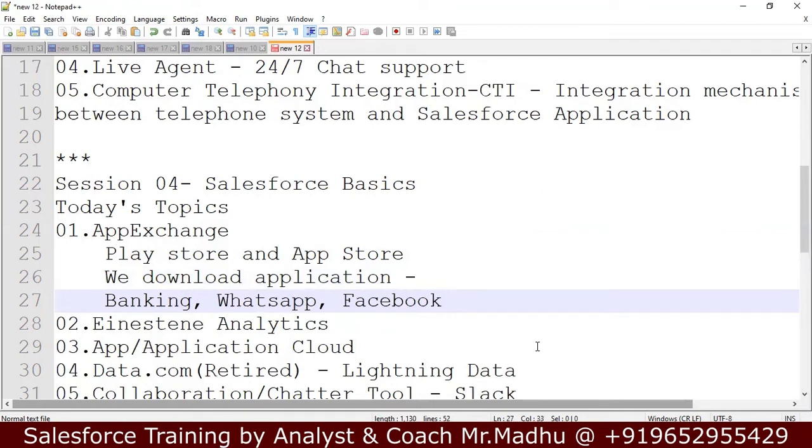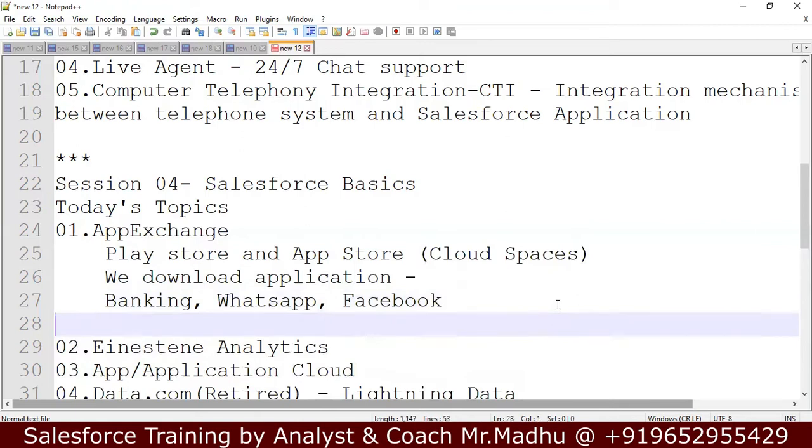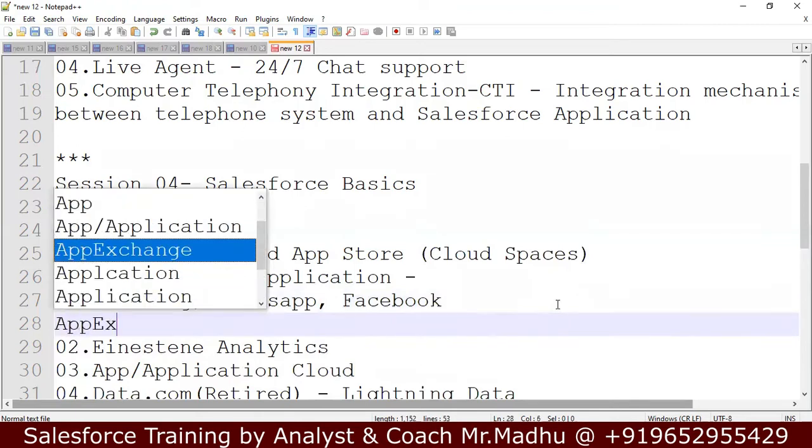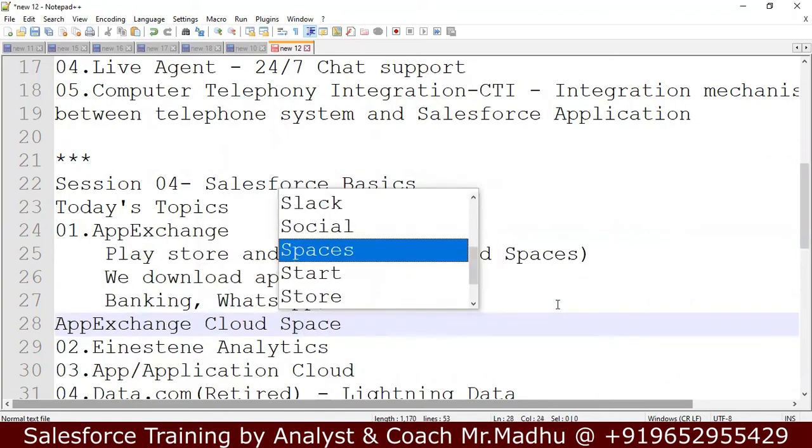The Play Store and App Store are cloud spaces. In the cloud space, applications are stored. From that cloud space, we download those applications and use them for our daily purposes. In the same way, Salesforce is providing the App Exchange facility. App Exchange is a cloud space provided by Salesforce.